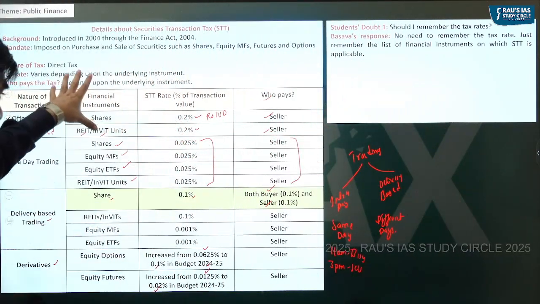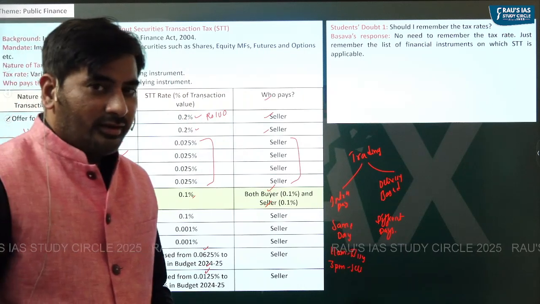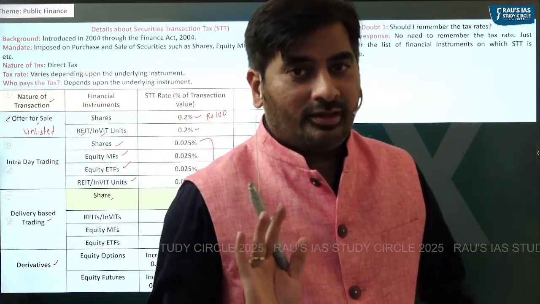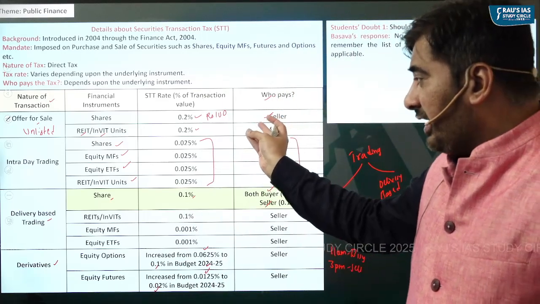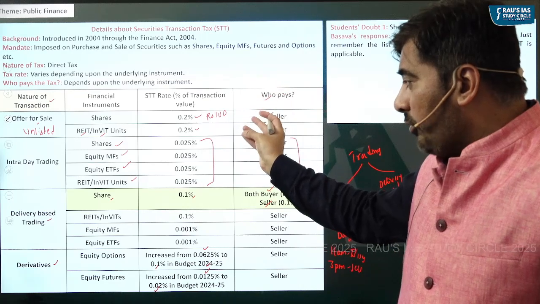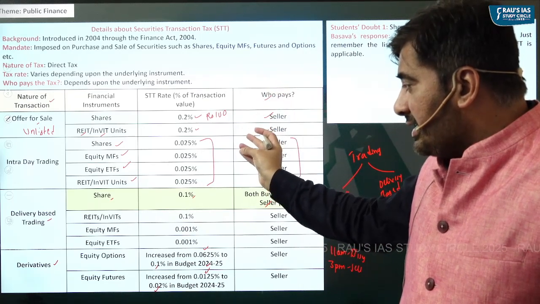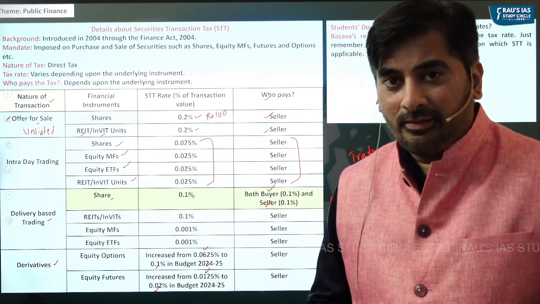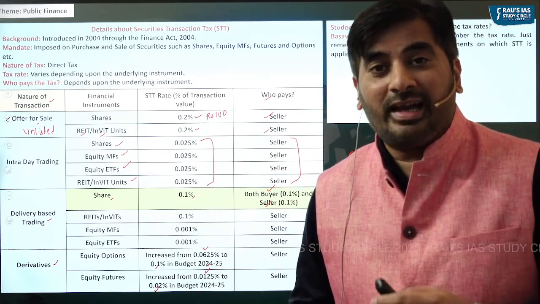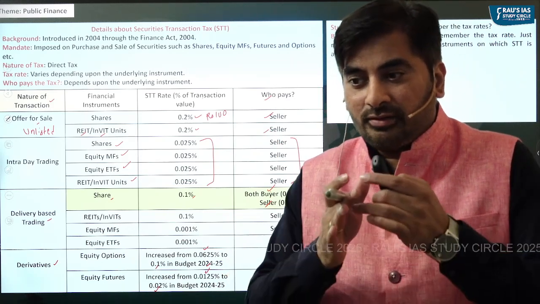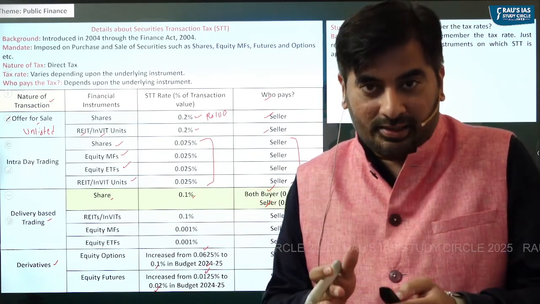Take a pause. Look at the list of all these instruments. On which instruments do we not have STT? Think of it. You have shares, right? You have REITs and InvITs. You have equity mutual funds. You have equity ETF. You have futures and options. What is left then? Obviously, bonds and debentures. On bonds and debentures, there is no STT.